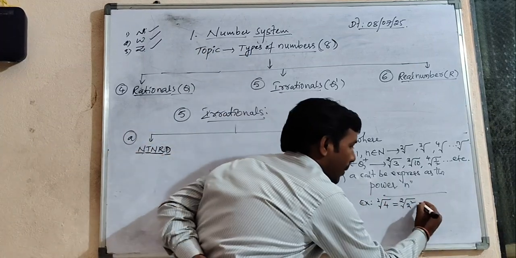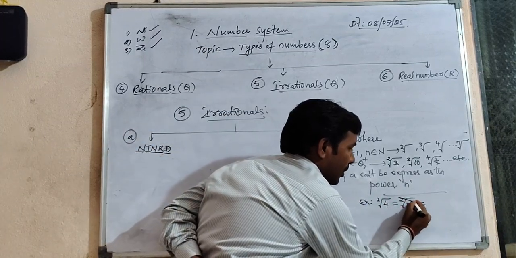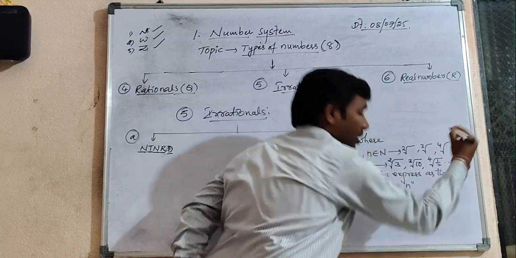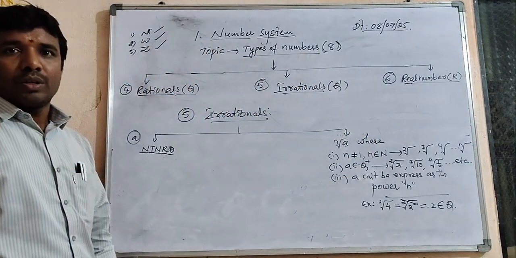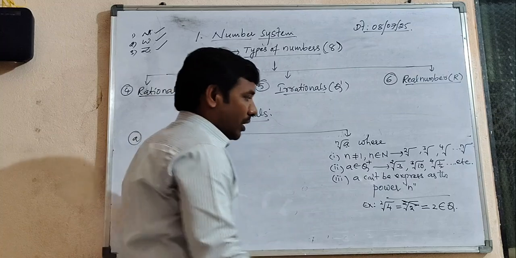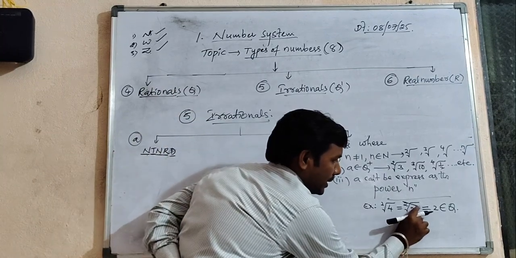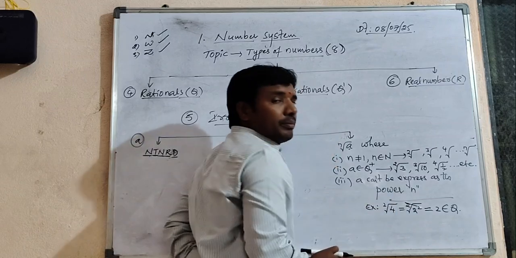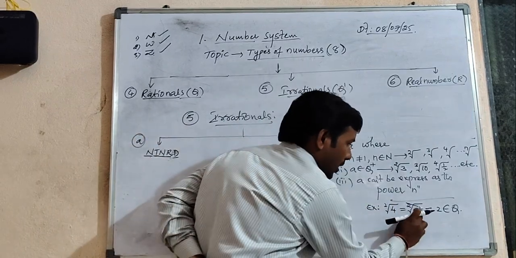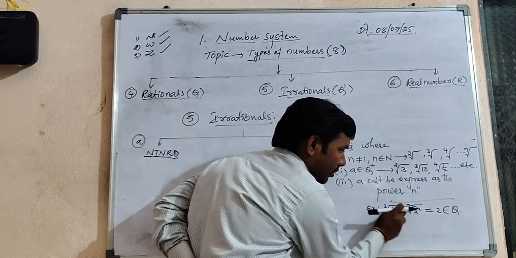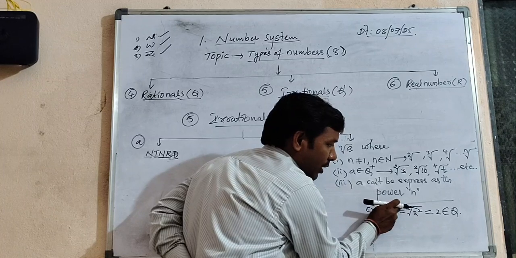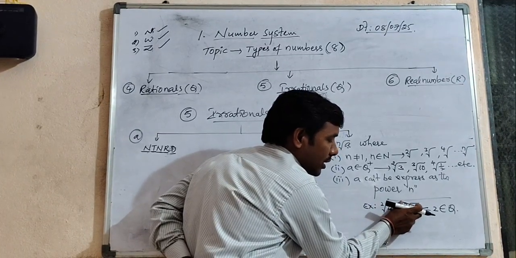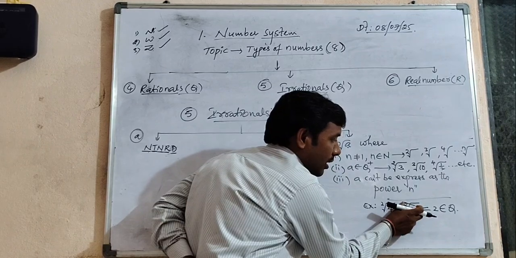If they are equal, what will happen? Tell me. They are going to cancel. Now you are able to get the answer, and it is rational. But our topic is irrational. With an irrational number, we cannot express it with an exponent equal to n. The exponent and the n position value are never the same. They should not be equal.